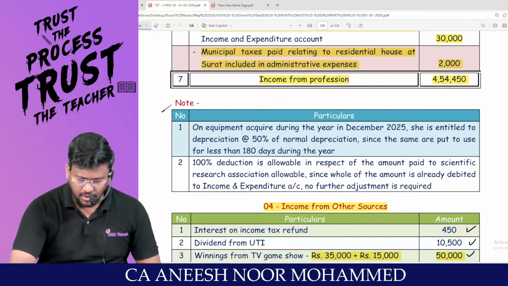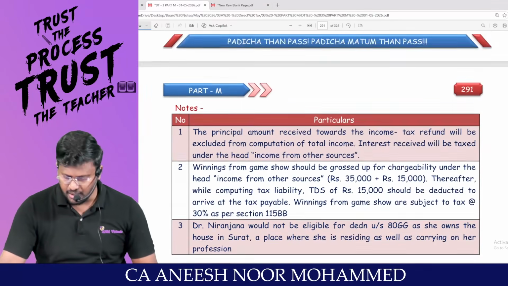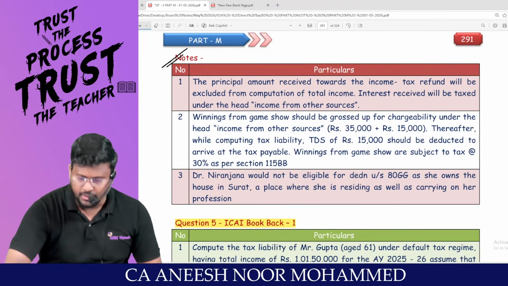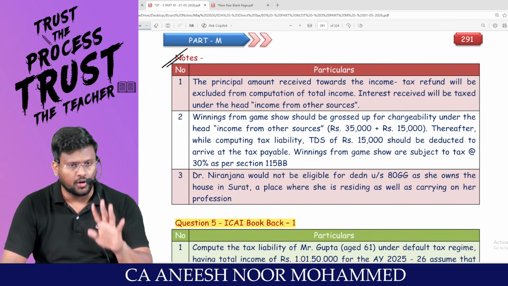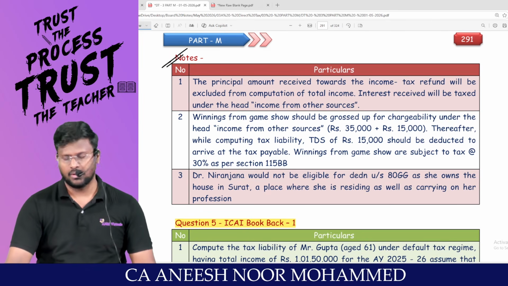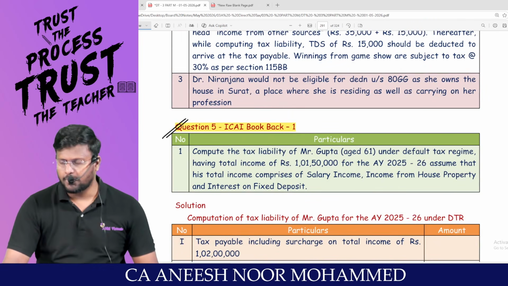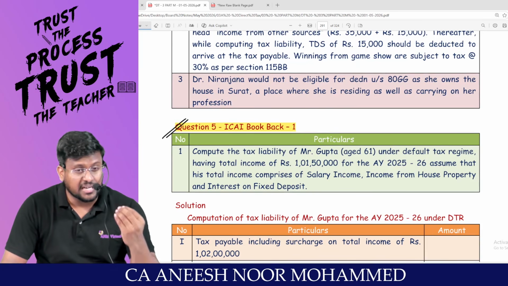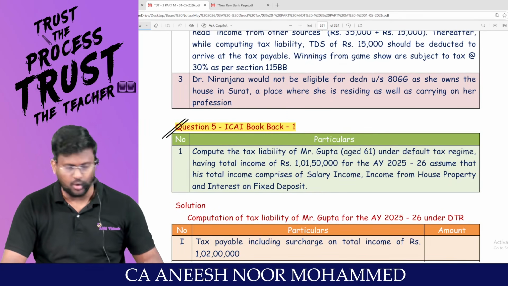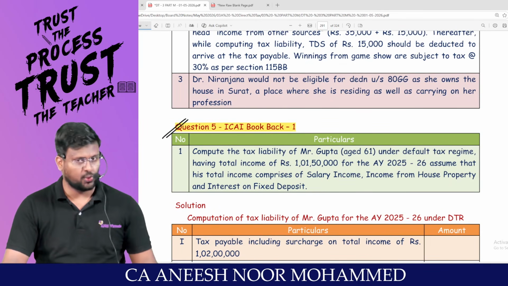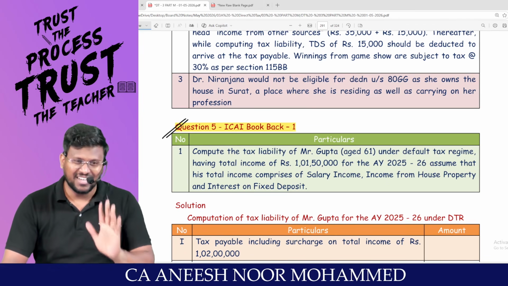Sir, these notes and all I already said when I was explaining. Are you feeling comfortable with regard to question number 4 of computation of total income? I'm moving into a very basic question, my dear lovable students, which is the surcharge and marginal relief question. Already we have done it in the basics. You would have forgotten. I have to recall, sir.